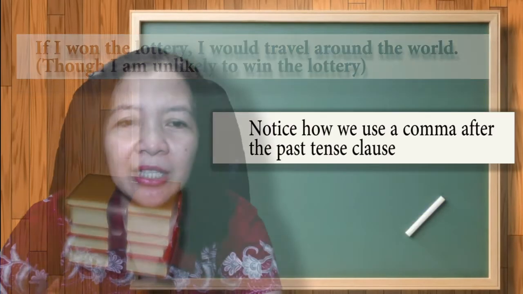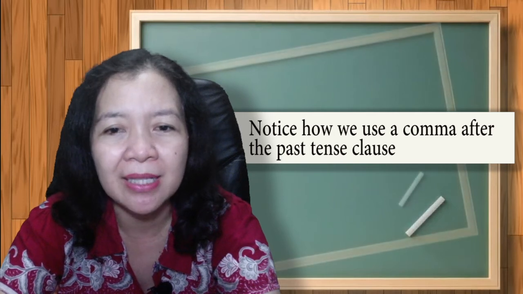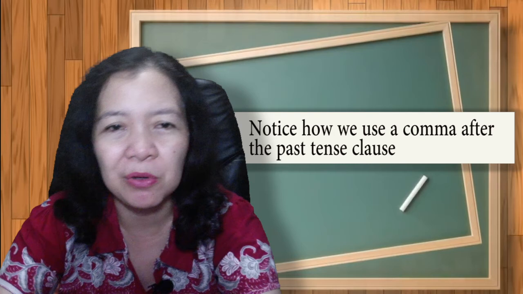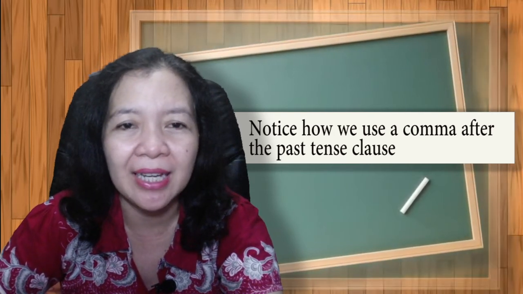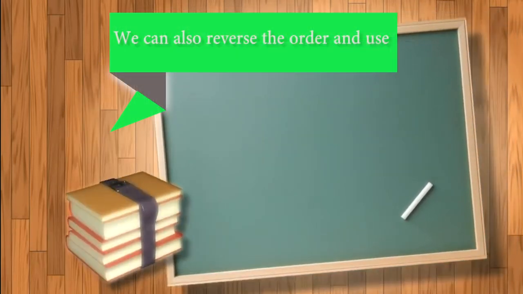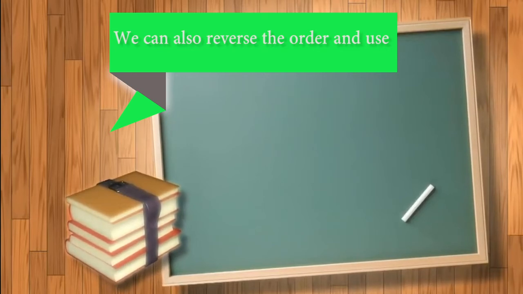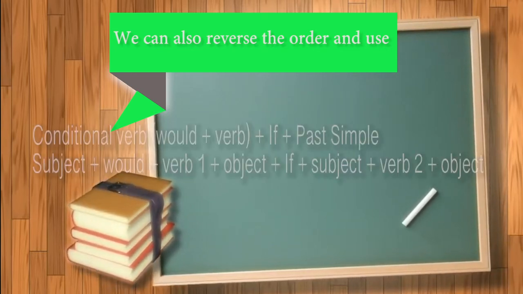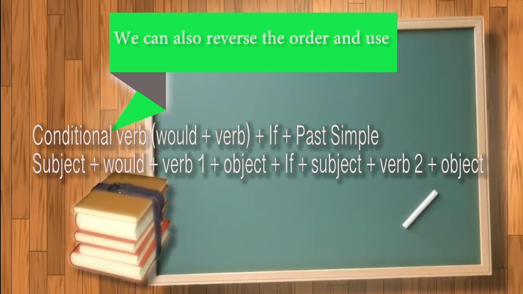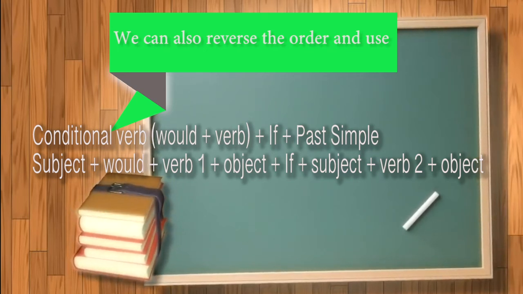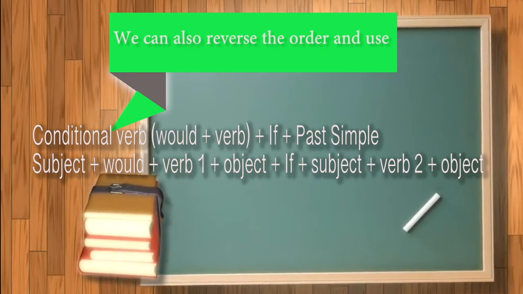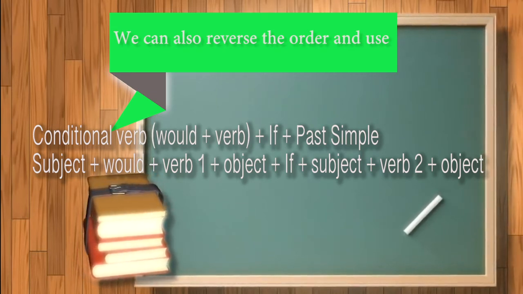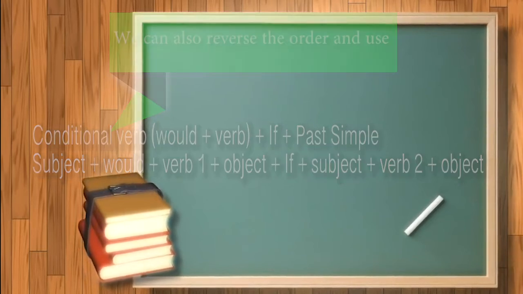Okay, notice how we use a comma after the past tense clause. So after if, past simple tense, we use a comma, and then it is followed by subject and then would. We can also reverse the order: subject, would followed by verb 1, object, and then if, subject, verb 2, and then object. For this one, we don't need to give any comma.